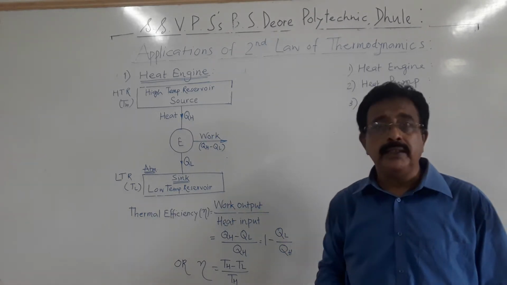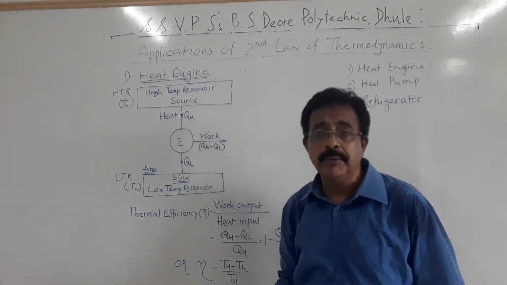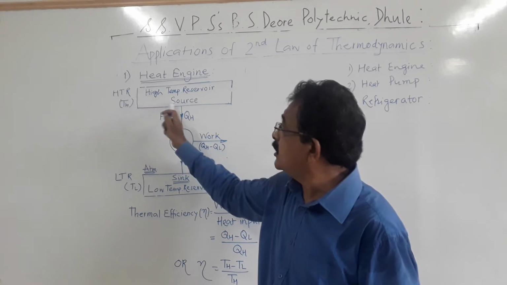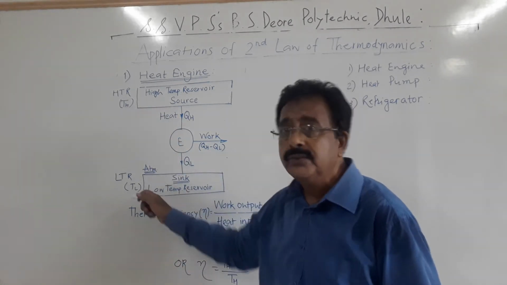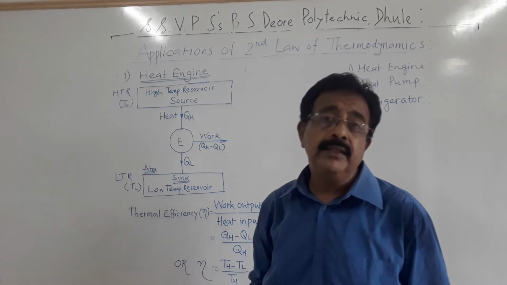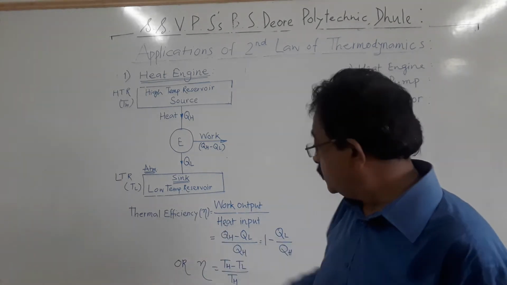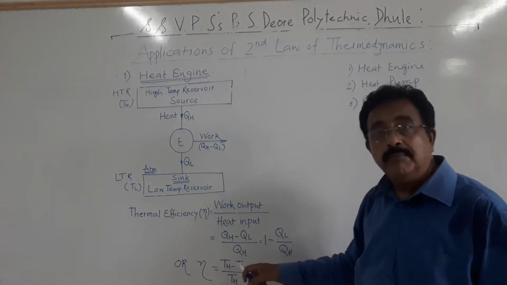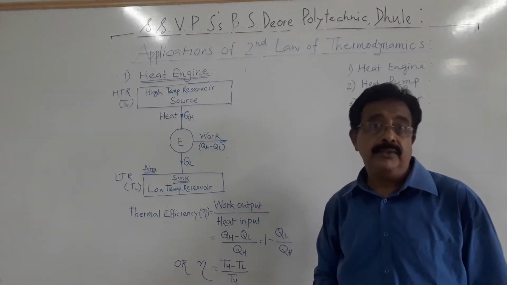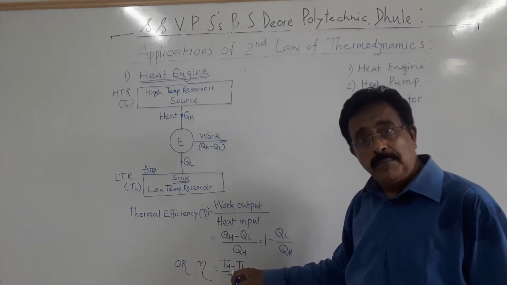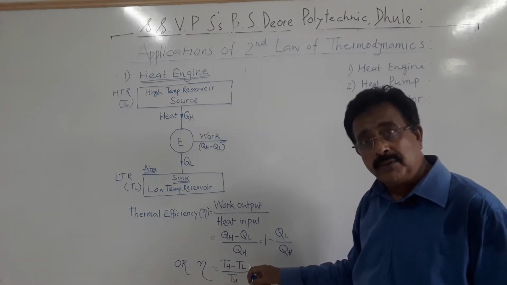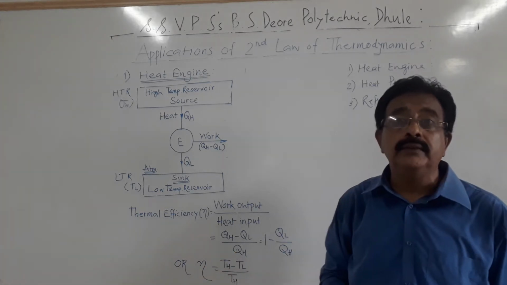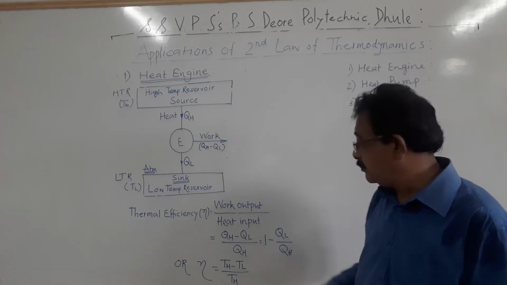Or we can also write, if we know the source and sink temperatures, say the source temperature is TH, sink temperature is TL. If we know these temperatures, then we can also calculate the efficiency, that is TH minus TL upon TH. Temperature of source minus temperature of sink upon temperature of source. In this way also we can calculate the theoretical efficiency.